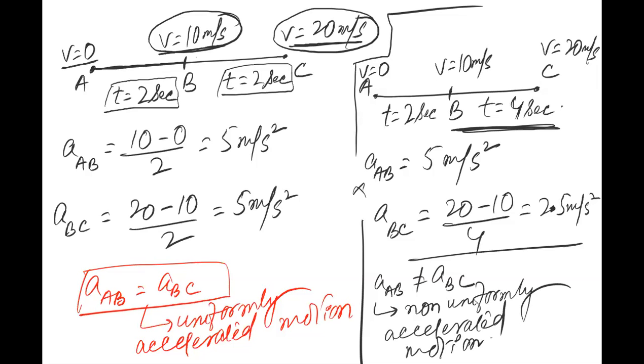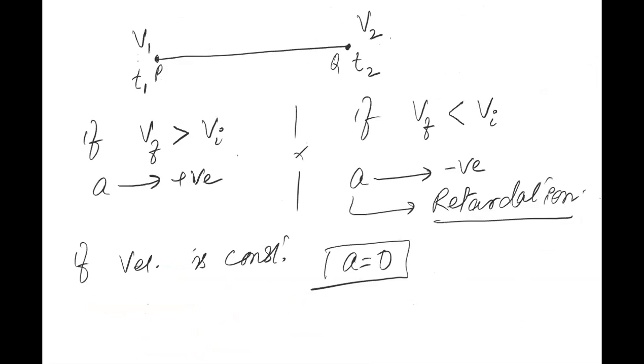Now I am going back to this page. You have to keep in your mind what is the meaning of uniformly accelerated motion and what is the meaning of non-uniformly accelerated motion. सिर्फ आपको याद रखना है कि यूनिफॉर्मली एक्सेलरेटेड मोशन का क्या मतलब है और नॉन यूनिफॉर्मली एक्सेलरेटेड मोशन का क्या मतलब है, वो दिमाग में रखना है. Now tell me, is this concept of acceleration clear?